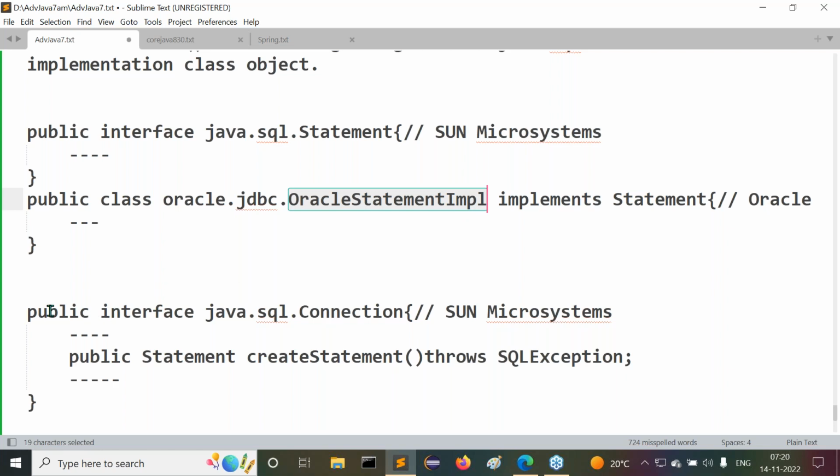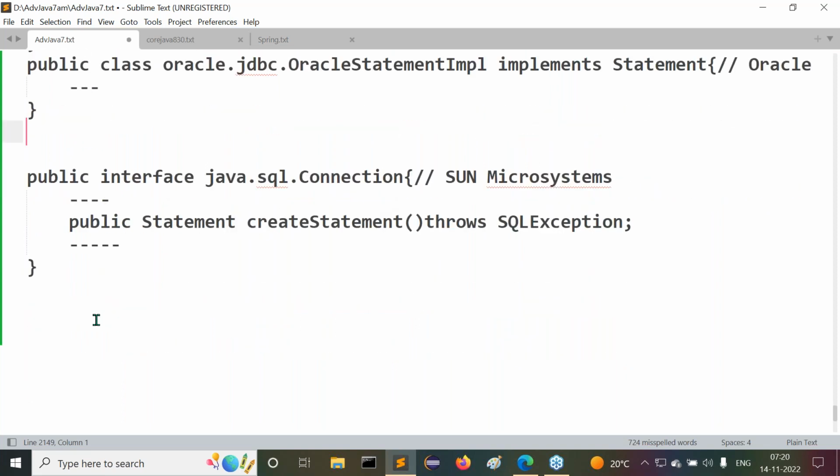Understand it now. These two already exist: one is provided by Sun Microsystems, and the other is implemented by the Oracle database vendor. Similarly, MySQLStatementImpl may exist, and DB2StatementImpl may exist, depending on the database vendor. That's fine. Now this is the Connection interface.